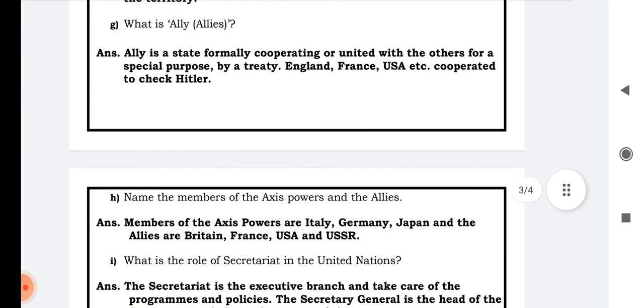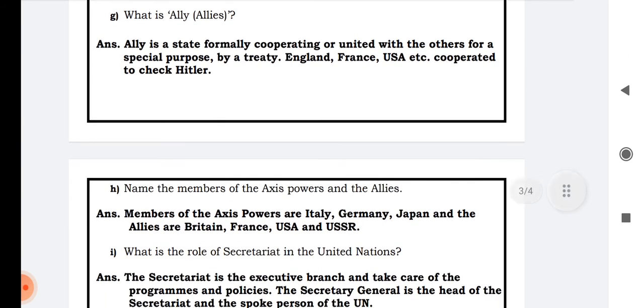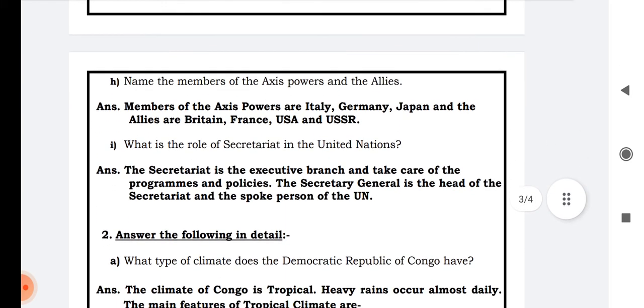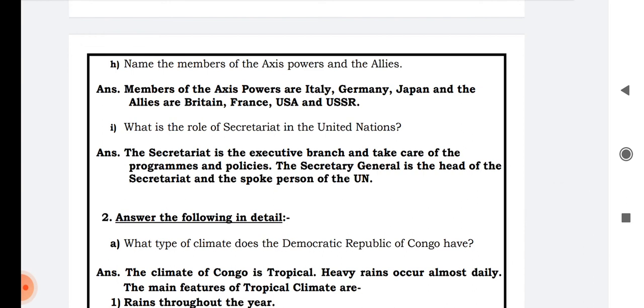G. What is an Ally? An Ally is a state formally cooperating or united with others for a special purpose. By a treaty, England, France, USA, etc. cooperated to check Hitler. There were two groups, Allies and Axis. So the Allies group cooperated together to check Hitler. Hitler was from Germany.